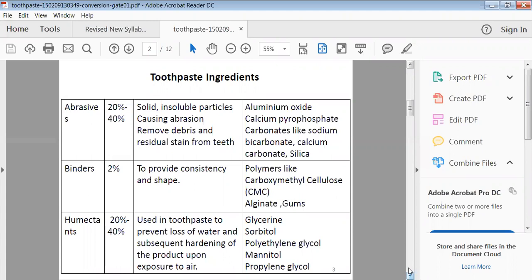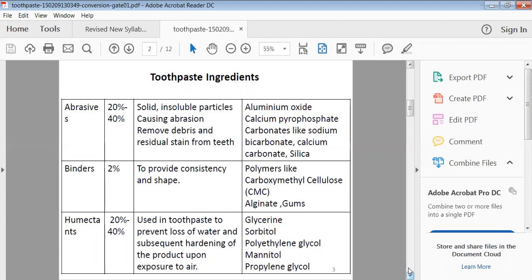So when we are rubbing them on the teeth surface, they give a friction or scratching type of action, and they will try to remove your stains with the help of the surface acting agent. So this is the main ingredient of the toothpaste as well as the tooth powder. This ingredient is responsible for cleaning the unwanted stains as well as the stuck material from your teeth.